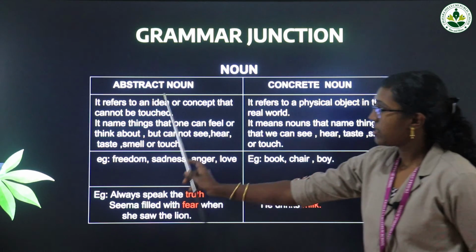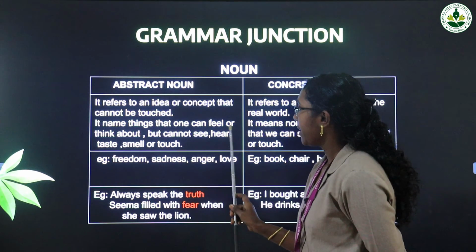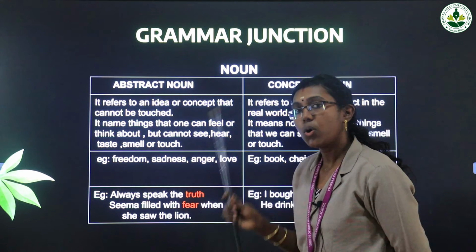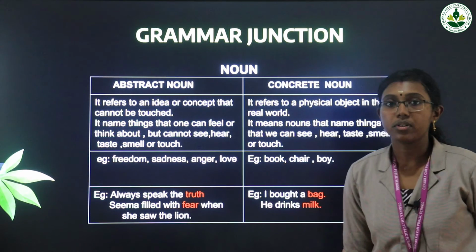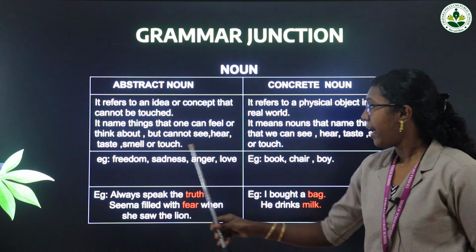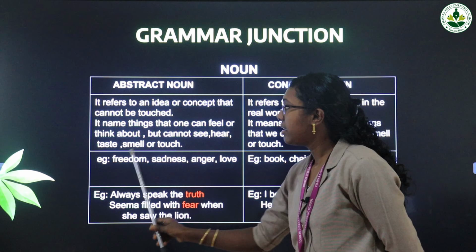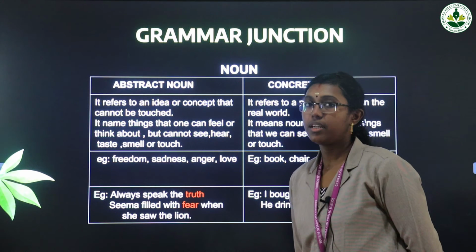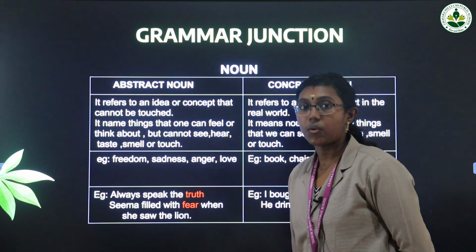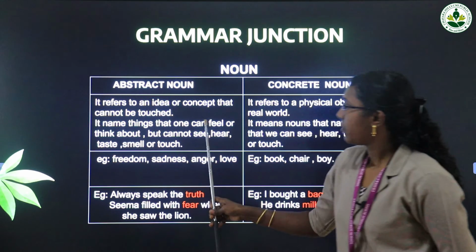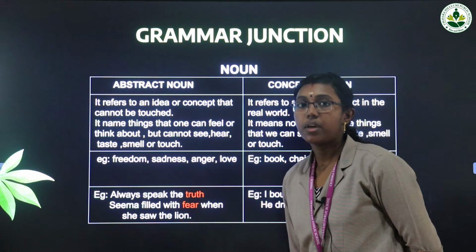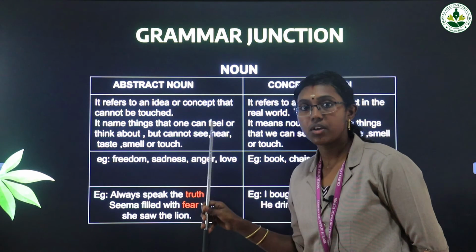It names things that one can feel or think about. Already I have told you it's an idea or concept. If you are feeling very sad, we will feel very gloomy, isn't it? So that is our feeling. And one cannot see, hear, taste, smell or touch the feeling, anger. Can we touch that? No, that is abstract noun. Understand? It is what one can feel or think about, but cannot see, hear, taste, smell or touch. Abstract noun is our feeling.